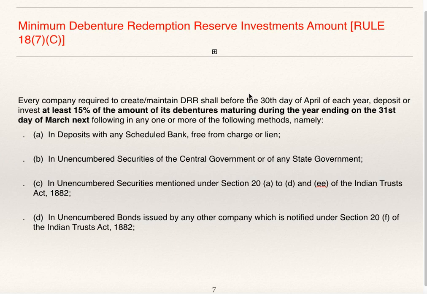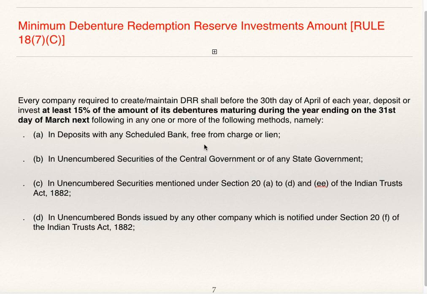So it is to be deposited before 30th April of each year. If the year is from 1st April to 31st March, supposing some amount of debentures is maturing on 31st March, then before 30th of April of that particular year, 15% of the amount which is maturing is to be invested during the year ending March next year, in one of the following methods. Which are the methods?